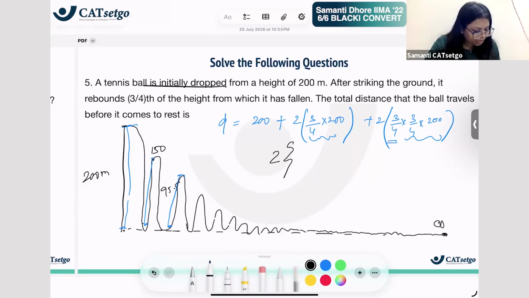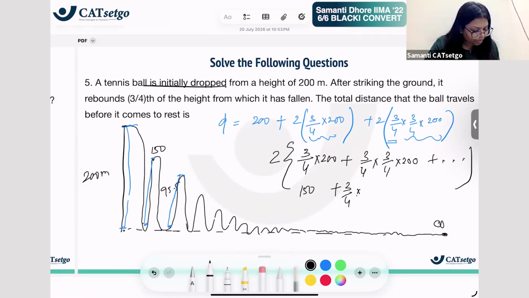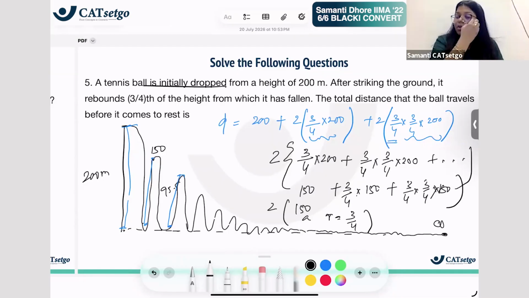You can take the 2 common here and you'll be like, this is 3/4 into 200 plus 3/4 into 3/4 into 200 and so on. So this is 150 plus 3/4 of 150. Then again 3/4 of 3/4 of 150. This is how it's going to happen. This is 2 times of 150 as A and R is 3/4. So it's a GP, right? This is how it is going.